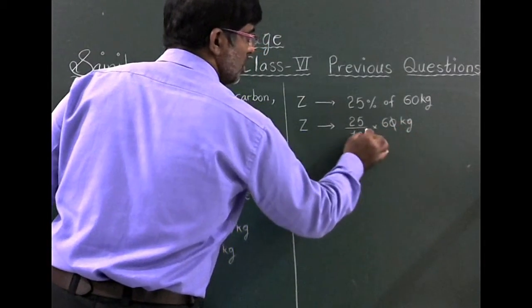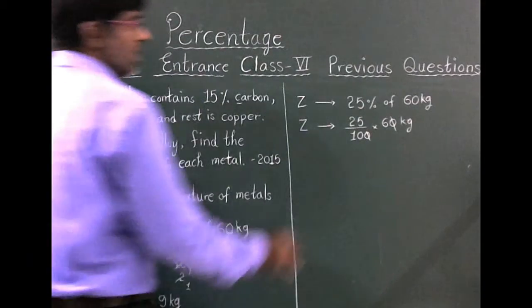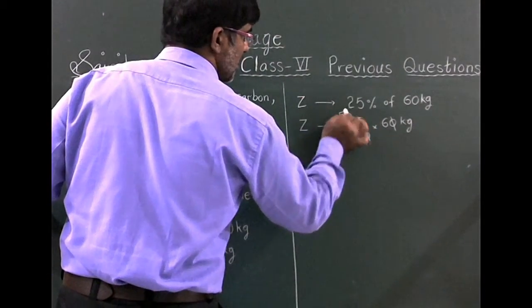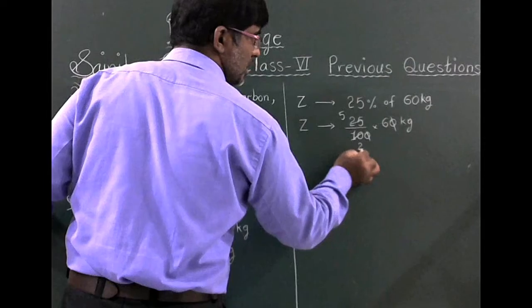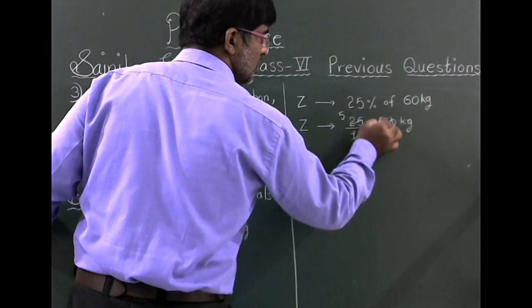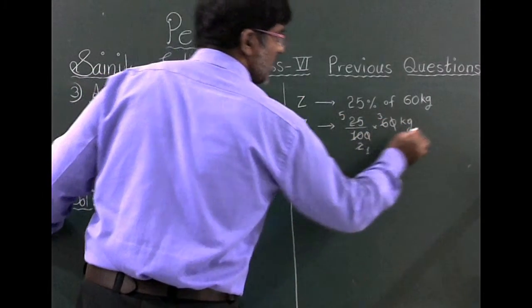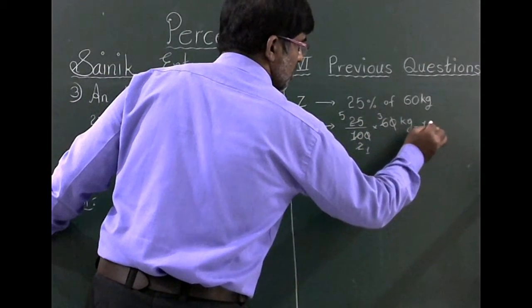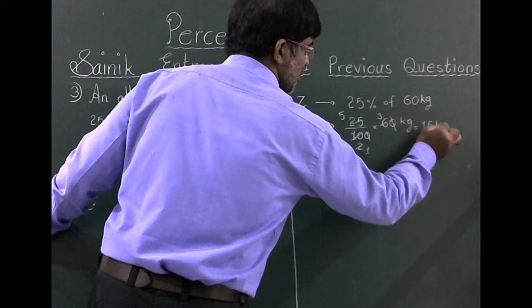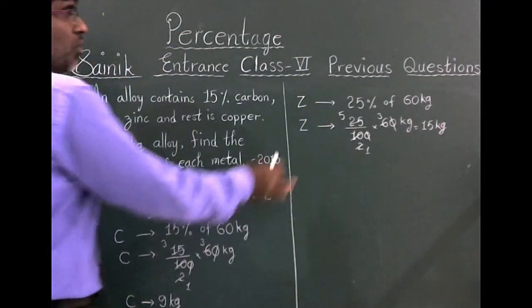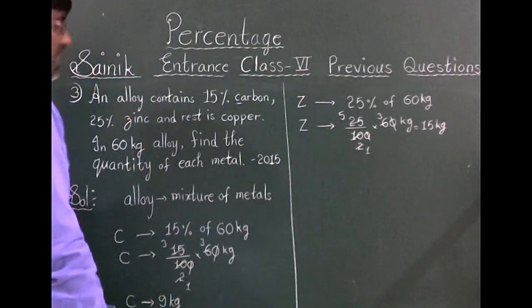Numerator 10, denominator 10 get cancelled. 5 fives are 25, 5 twos are 10. 2 ones are 2, 2 threes are 6. Now 5 threes are 15 kgs. The quantity of zinc is 15 kgs.